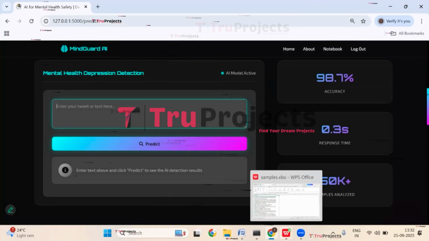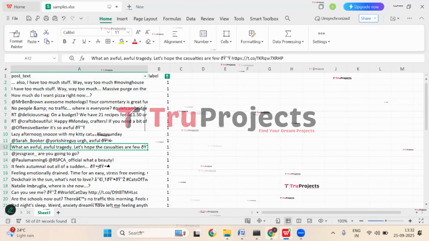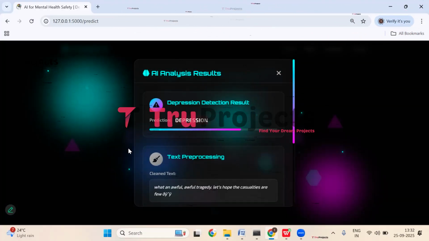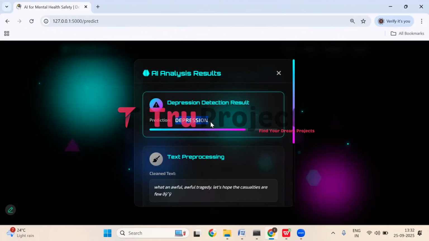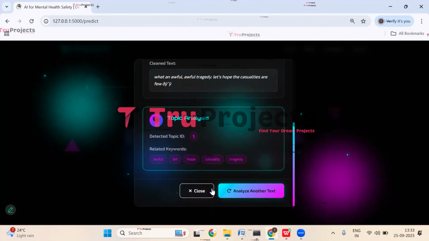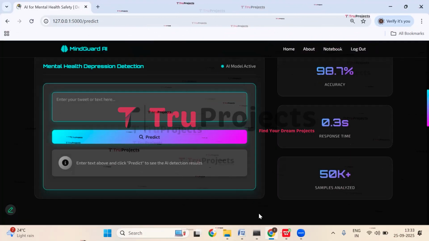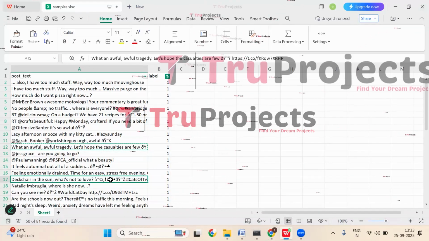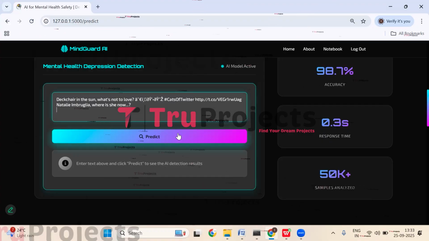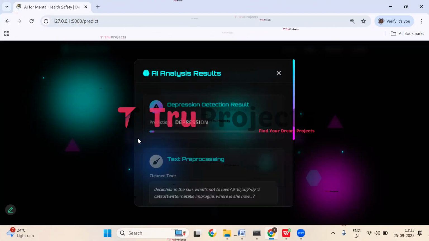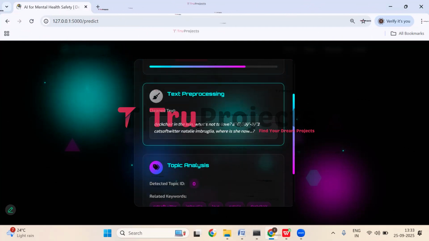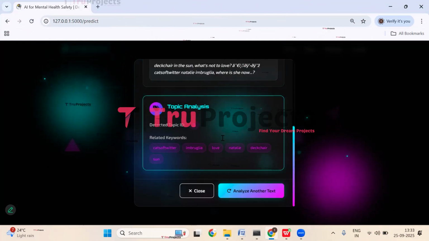Let's try with another text. Let's try with this one. Paste it and predict it. Here you can see it is depression. So the given text is predicted to be depression. And this is the clean text, and here we have topic analysis. Let's try with the last text. Let's try with this one. Get back, paste it, and predict it. Here you can see the depression detection result, that is depression. Here we have text pre-processing, and here we have topic analysis.